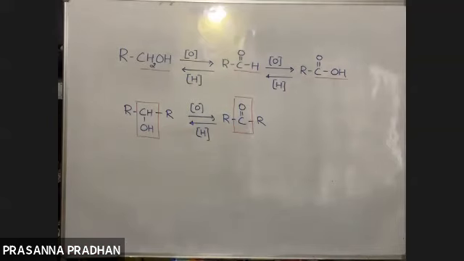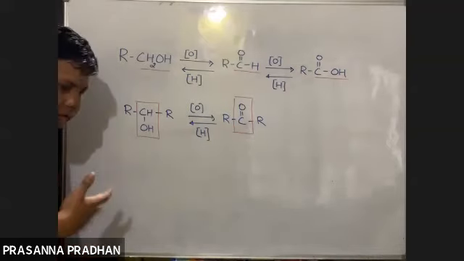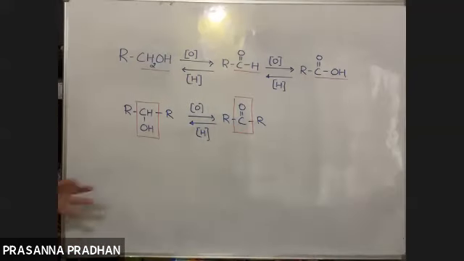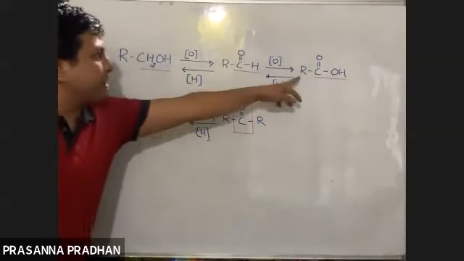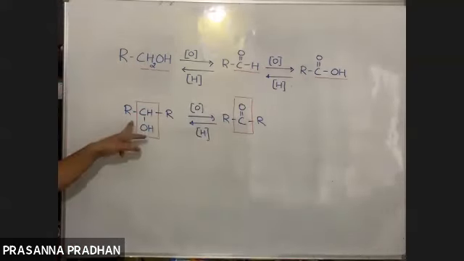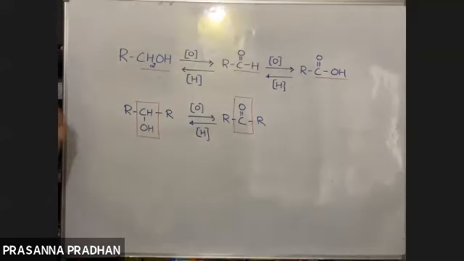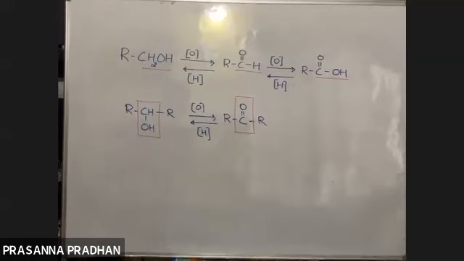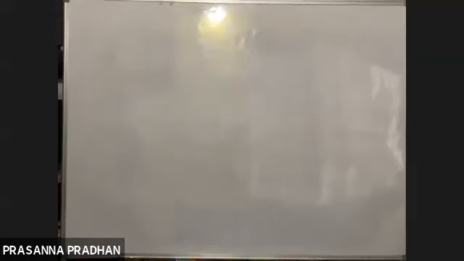Now, since we are on alcohols, how can we prepare 1 degree alcohol? By reduction of acid and by reduction of aldehyde. How can you prepare 2 degree alcohol? By reduction of ketone. Got it? So oxidation and reduction are just the opposite of each other. So you need to remember this. We prepared alcohols from Grignard reagent as number 1. So number 2 is reduction of carbonyl compounds.